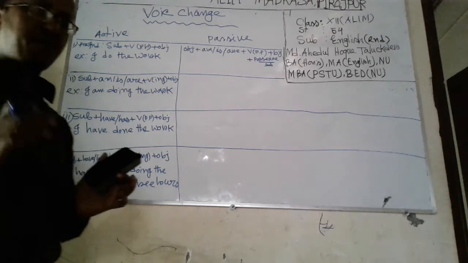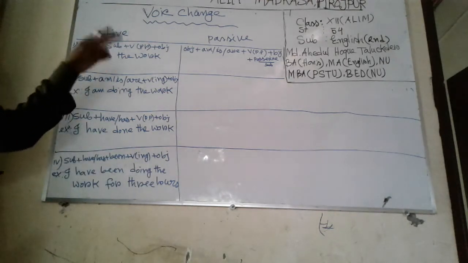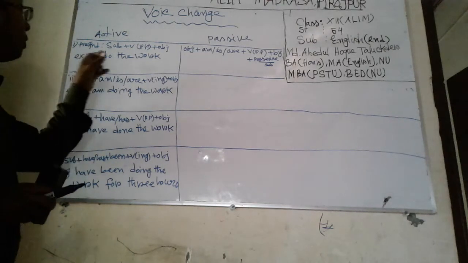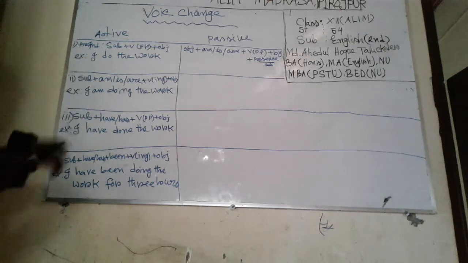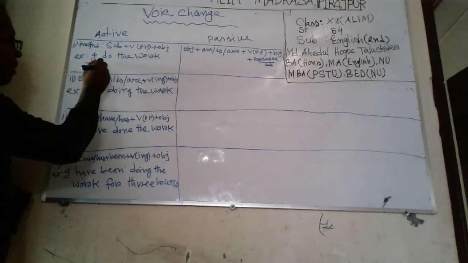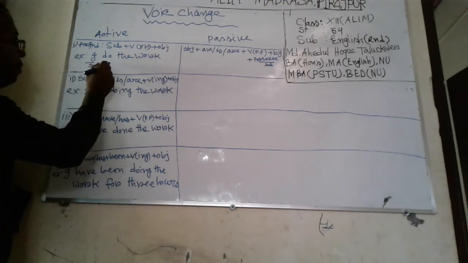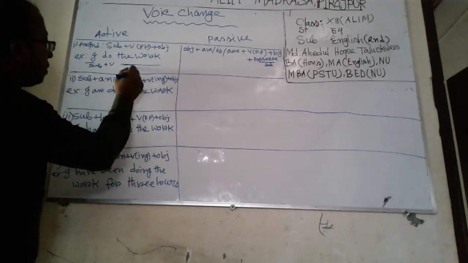Extension may or may not be there, it doesn't matter. However, we take the simple sentence, I do the work. So here, subject plus verb present form plus object: I is the subject, plus do the verb, plus the work the object.